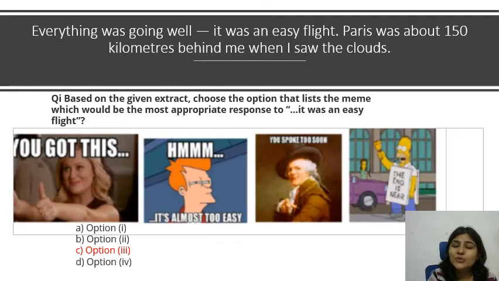Everything was going well. It was an easy flight. Paris was about 150 kilometers behind me when I saw the clouds. So based on the given extract, you have to choose the option that lists the meme which would be the most appropriate response to "it was an easy flight." So the answer is option C, 3, 1, 2, 3, where we are told that you spoke too soon, because before completing the flight, the narrator mentioned it as an easy flight, but we know later in the story that the flight turns out to be full of adventure and surprise, right? So I think "you spoke too soon" is the best response to the comment.